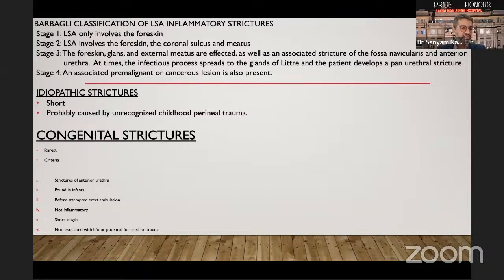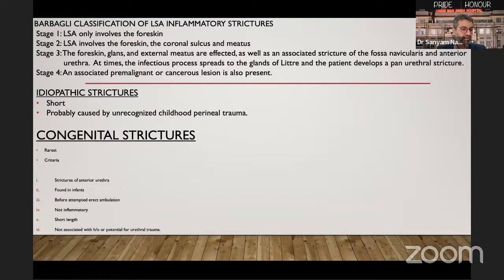Idiopathic strictures are usually short strictures and probably caused by an unrecognized childhood perineal trauma. A small word on congenital strictures. These are usually the rarest forms of stricture. The criteria to call a stricture congenital includes a stricture of the anterior urethra found in infants before he or she starts to walk.